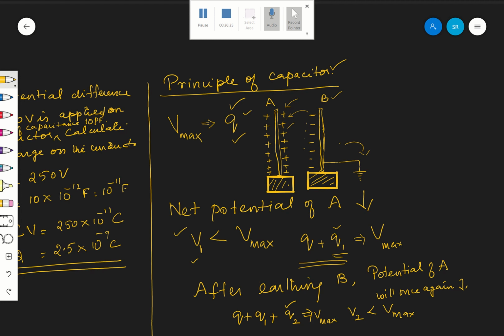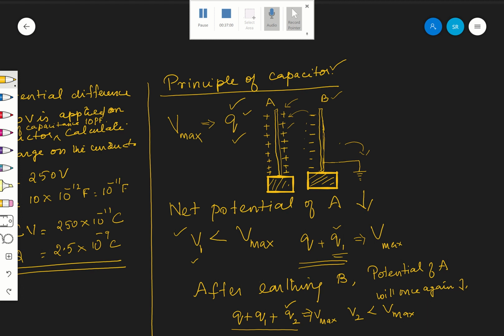Therefore, now it is ready to hold Q plus Q1 plus Q2 charges, which says that the capacity of the conductor is increased by bringing an uncharged earthed conductor near it.